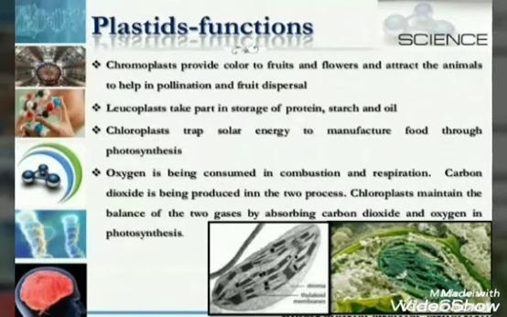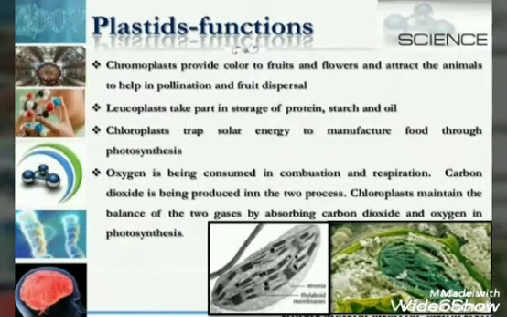Chromoplasts provide color to fruits and flowers and attract animals to help the process of pollination and fruit dispersal. Leucoplasts take part in storage of protein, starch and oil. Chloroplasts are meant to trap solar energy to manufacture food with the help of the process known as photosynthesis.